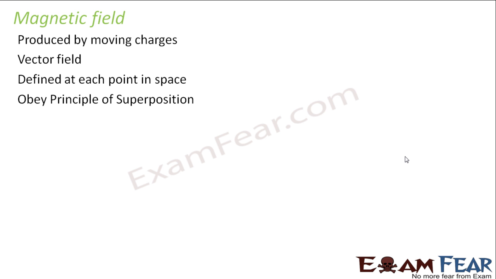It obeys the principle of superposition. You remember the principle of superposition which we talked about when we studied electric field in electrostatics. It means that if you have a system with n number of charged particles, multiple moving charged particles producing magnetic fields, say the first charged particle produces some magnetic field B1, the second produces B2, the third produces B3, and so on, then what will be the net magnetic field of the entire system?